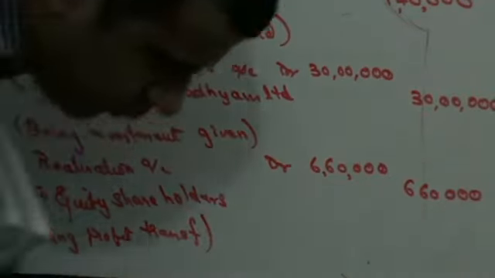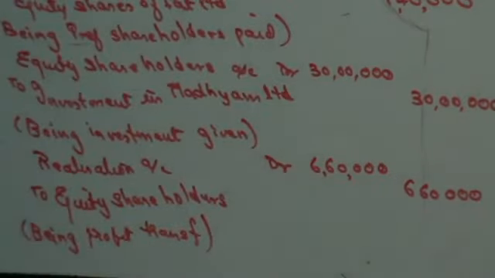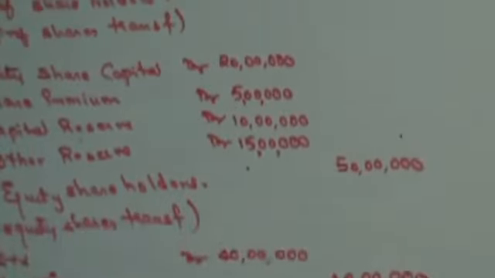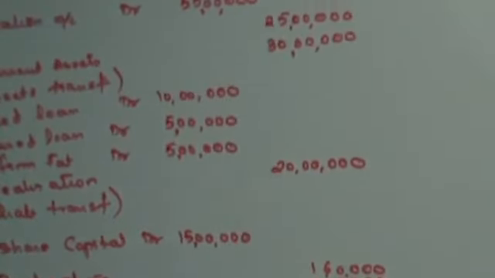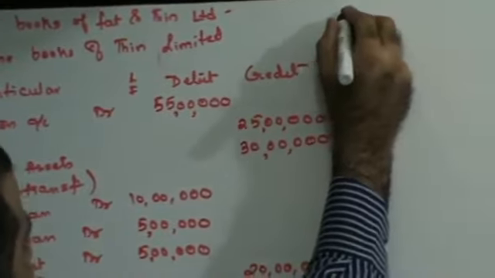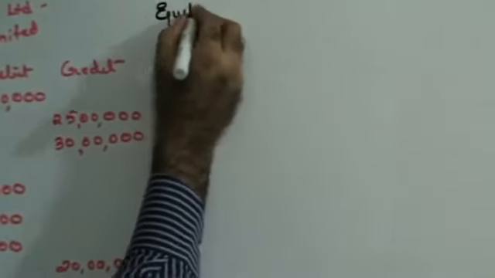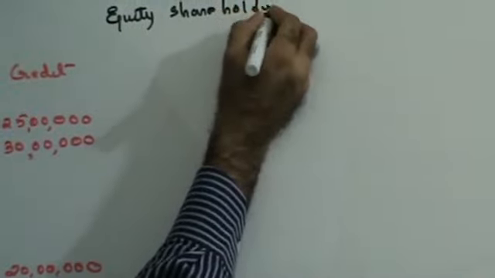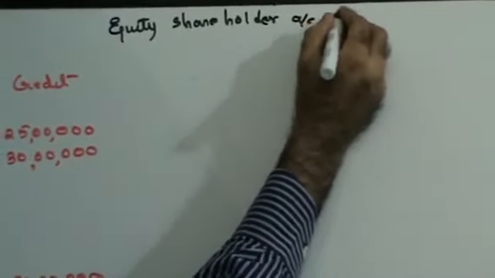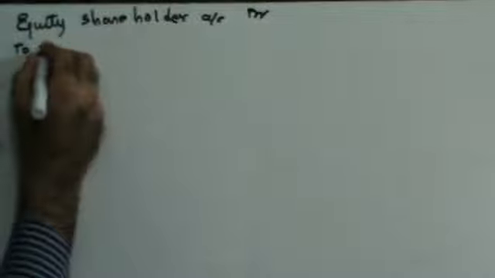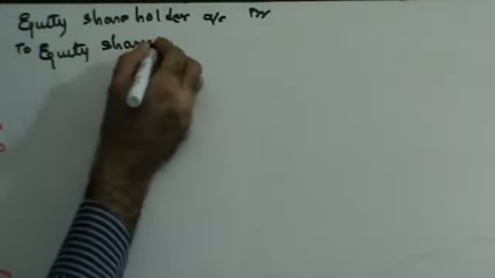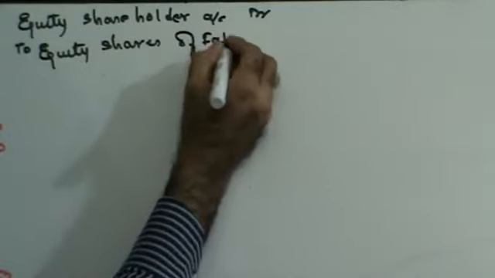Once you transfer the profit to equity shareholders, next you have to pay the equity shareholders. Debit the receiver. Equity shareholders account debit to equity shares of Fat Limited.